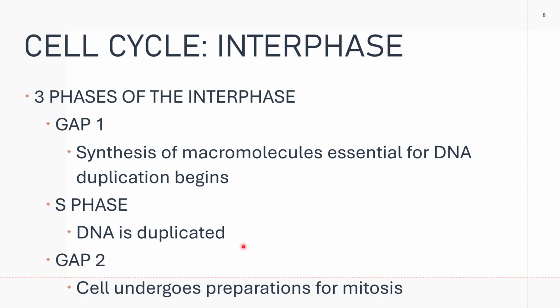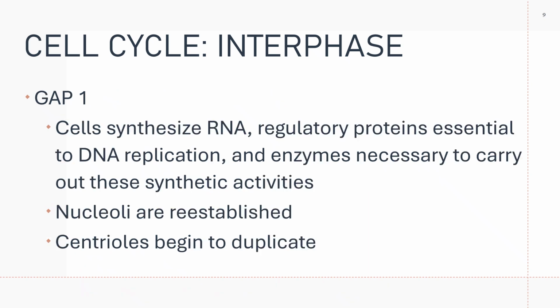During the S phase, DNA, the genetic material, is doubled or duplicated, and in gap 2 the cell undergoes preparation for mitosis. At the end of gap 2, everything should be doubled. Please note that interphase is the time between mitotic events.